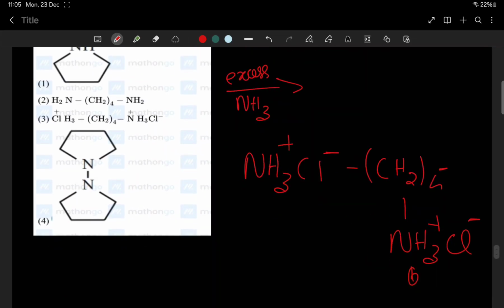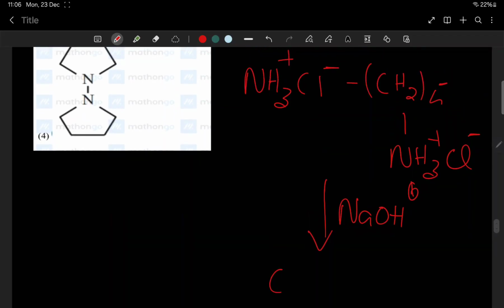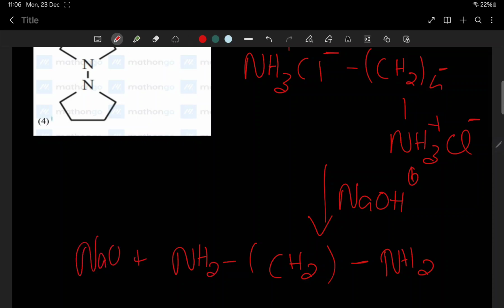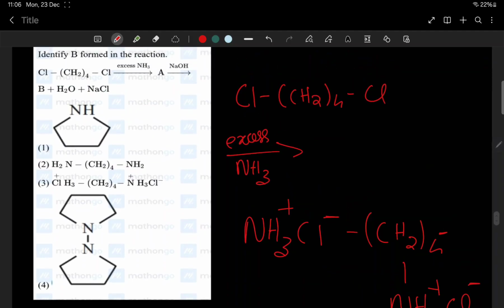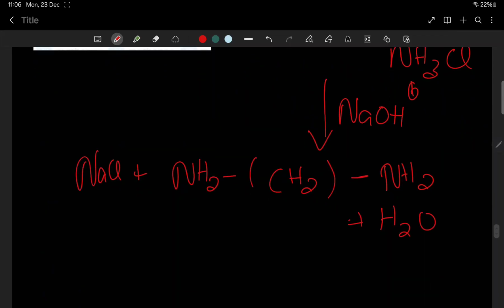Now what happens is that we are adding NaOH. Both the Cl will escape, and hence we get diamine as the product, NH2 plus NaCl plus H2O. No, 1 second. NaCl plus H2O itself, I think. Yes. So here the answer will be option 2. Okay, understood? This question is really from the amines chapter, but it is having halogen in it also. So we add it in the haloarene chapter. Next question.